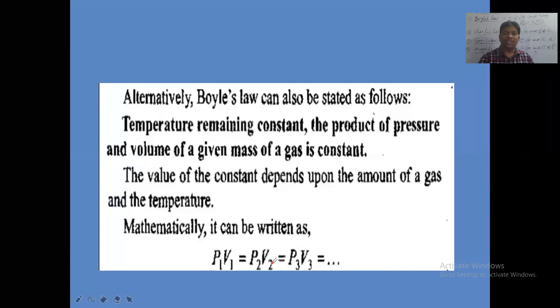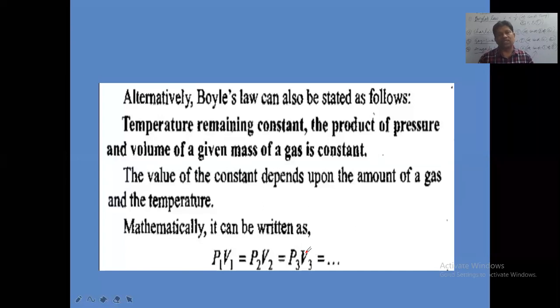What is the volume taken? V2. At this second constant temperature T2, now the product P2 into V2 is again X only. It will not change. P1 V1 was observed to be X, P2 V2 also will be observed to be X. And we increase the temperature from T2 to T3. At T3 constant temperature, the pressure is P3, the volume is V3. Now the product P3 into V3 again will be observed to be X only.